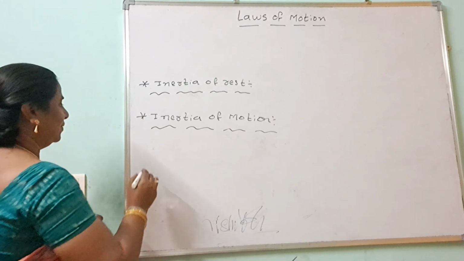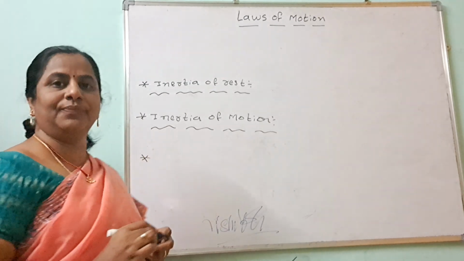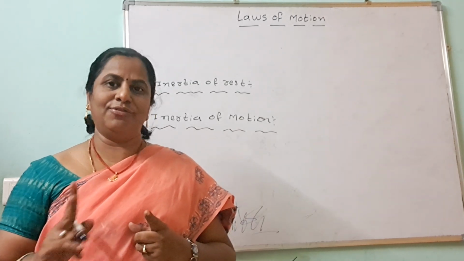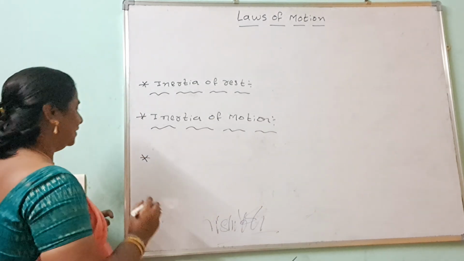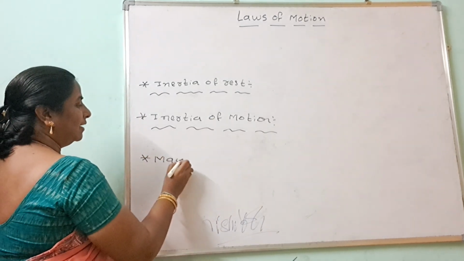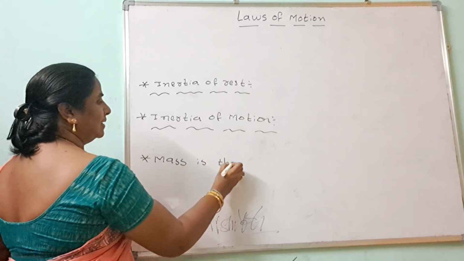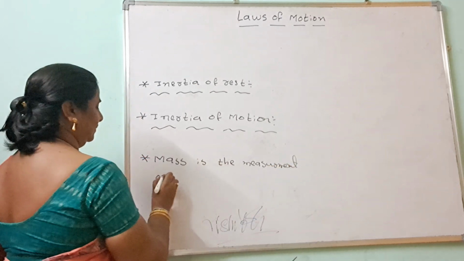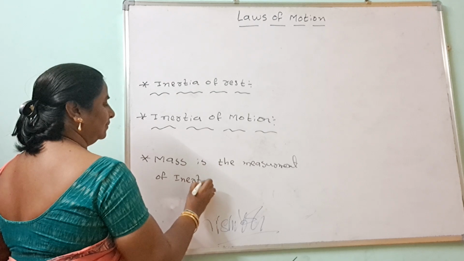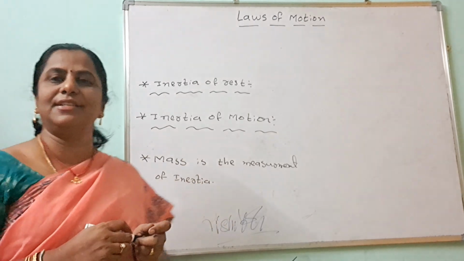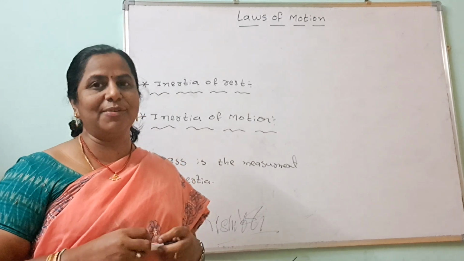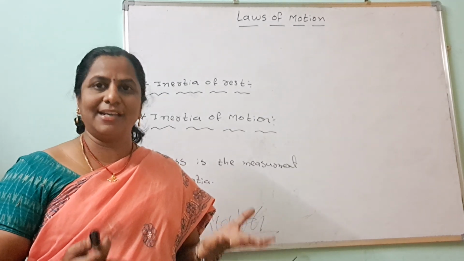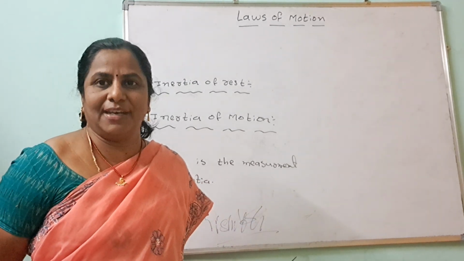The next thing we are going to discuss, already I told you this concept: Newton's first law is giving two things. One is inertia, another one is force. And one more thing it says, you remember that mass is the measurement of inertia. So a 100 kg stone has more inertia compared with a 1 kg stone.